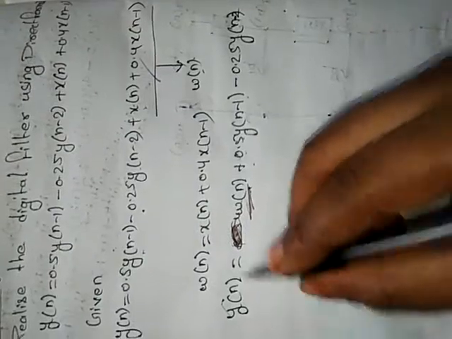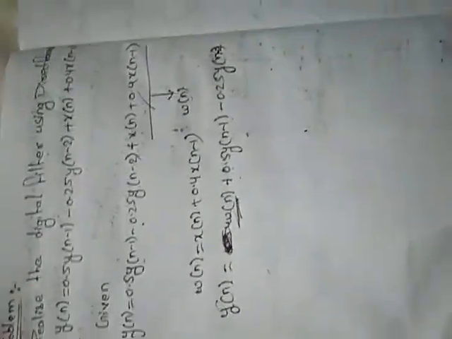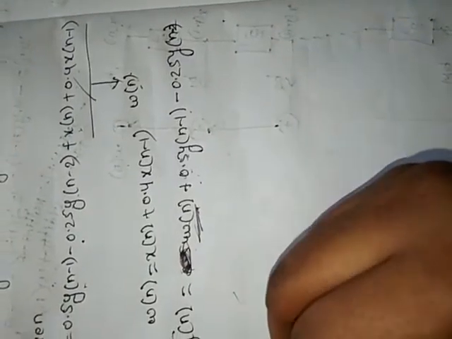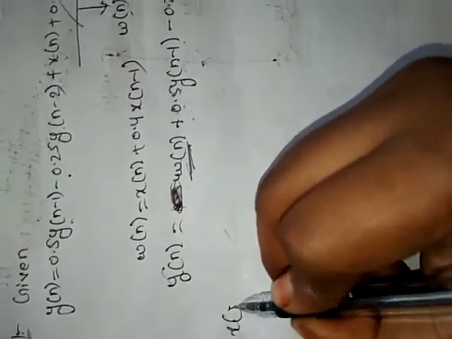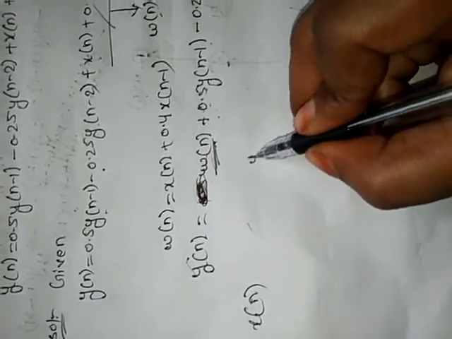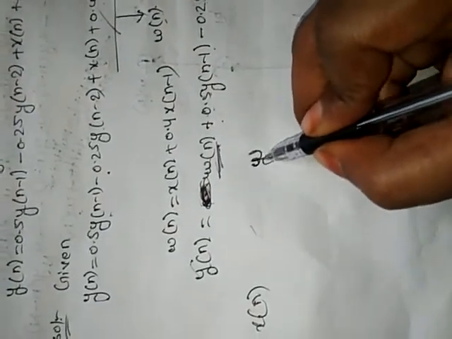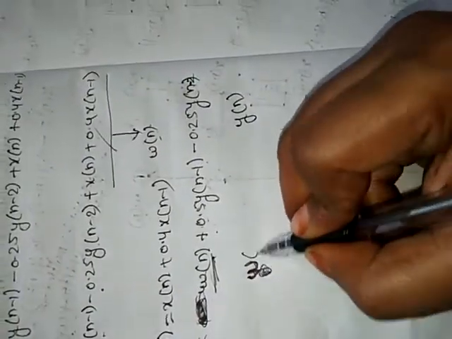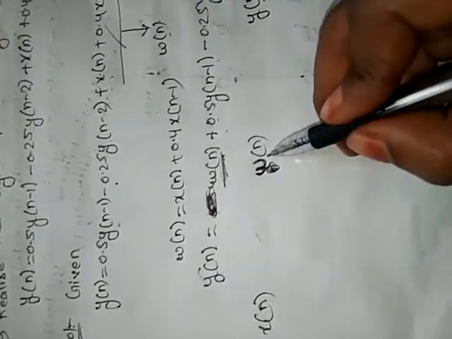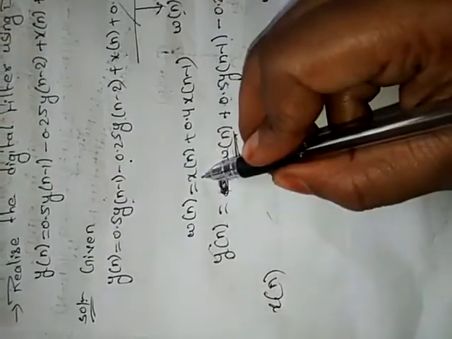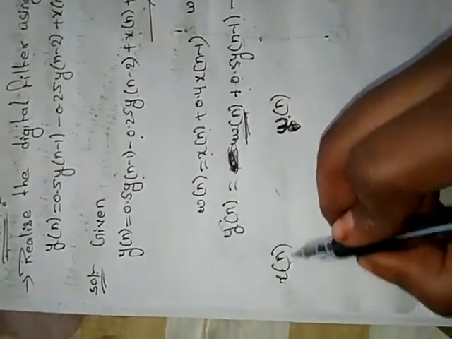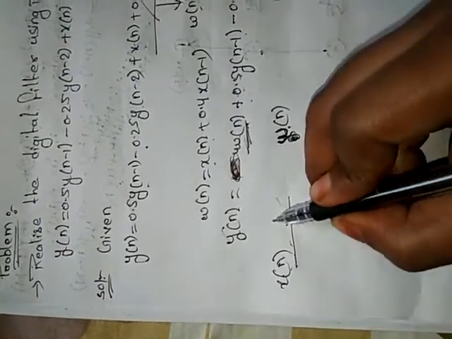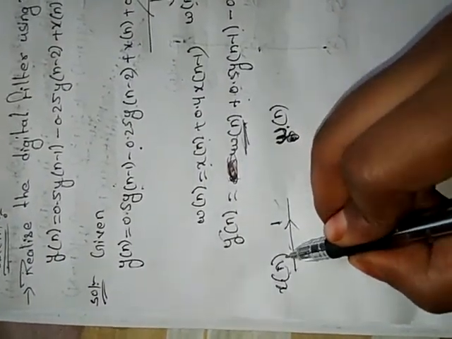So now we are going to draw the realization structure. The input is x of n and the output is y of n. In between we are having w of n. So w of n equal to x of n plus, there is no value, that's why here I am multiplying 1 to the x of n.